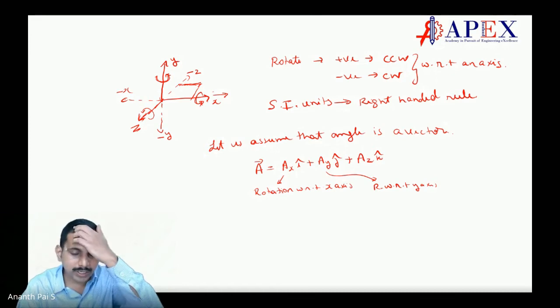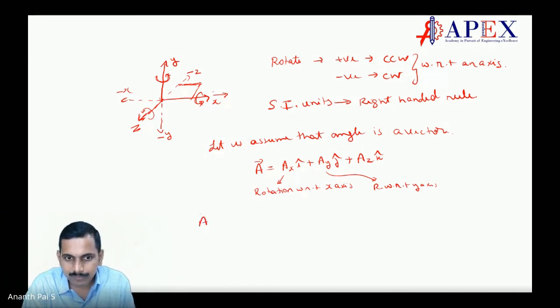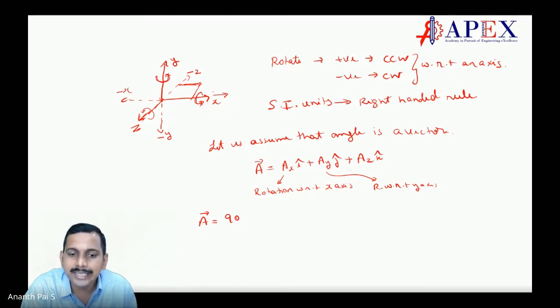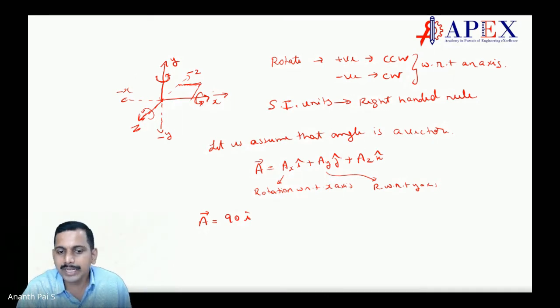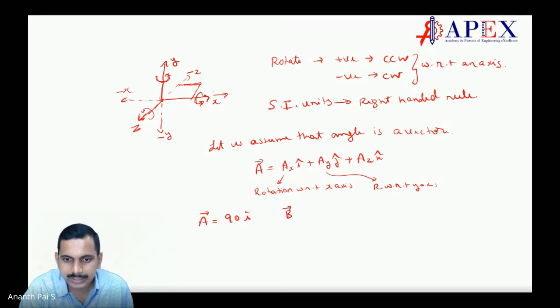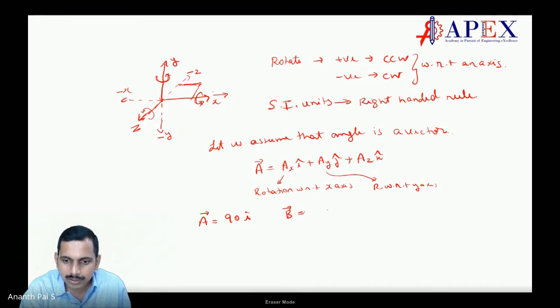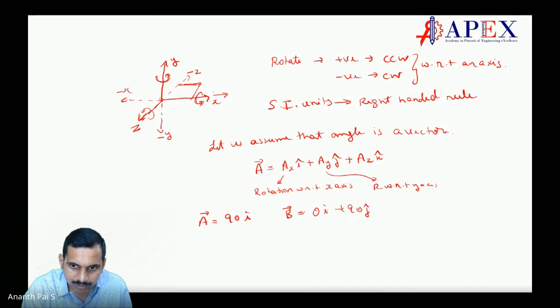Now let us define a as 90i, taking counterclockwise as positive, and let us take b as 90j. We can do that, is it not? So a is 90i plus 0j plus 0k, and b is 0i plus 90j.